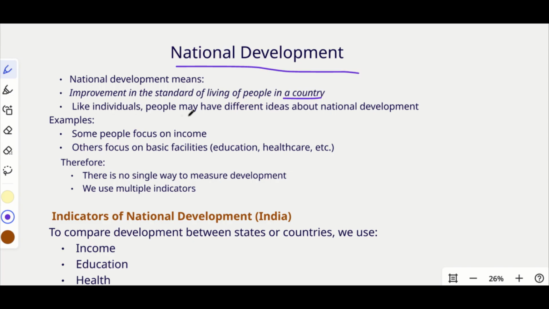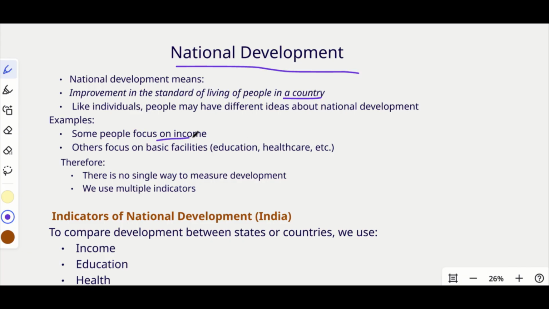Okay, so like individuals, people may have different ideas about national development. We have already mentioned that development will be different for different people, right? For someone, getting a better job will be development. For someone, better facilities will be development. And for each and every person, the perspective might change. Everybody will have their own view about national development.